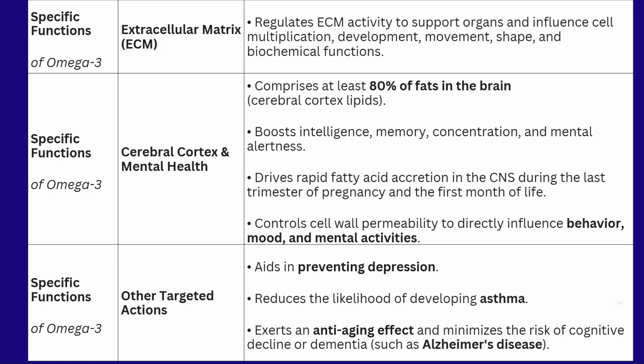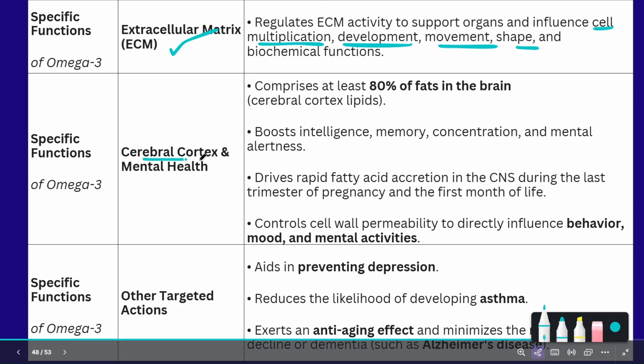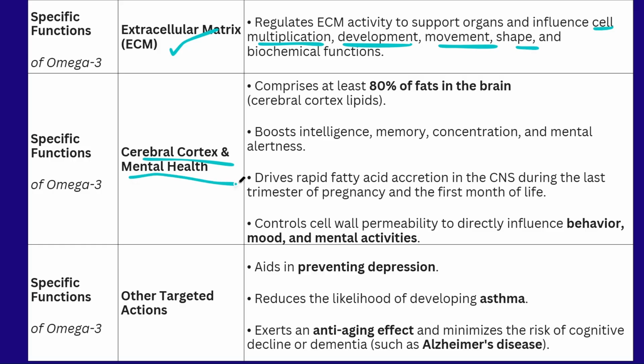Next one, the function of omega-3 fatty acid is to maintain the extracellular matrix. The multiplication, division, movement and shape of the cells are all regulated by the omega-3 fatty acid only. It is helpful for cerebral cortex health and mental health. 80% of the fats in the body is present in the brain. Our intelligence, memory, concentration and mental alertness is boosted by the omega-3 fatty acid.